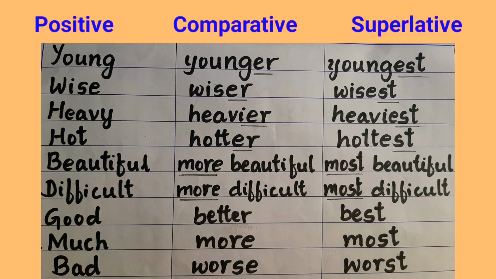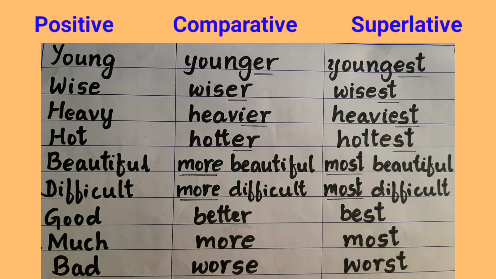Heavy, heavier, heaviest. Hot, hotter, hottest. Beautiful, more beautiful, most beautiful. Difficult, more difficult, most difficult. Good, better, best. Much, more, most. Bad, worse, worst.